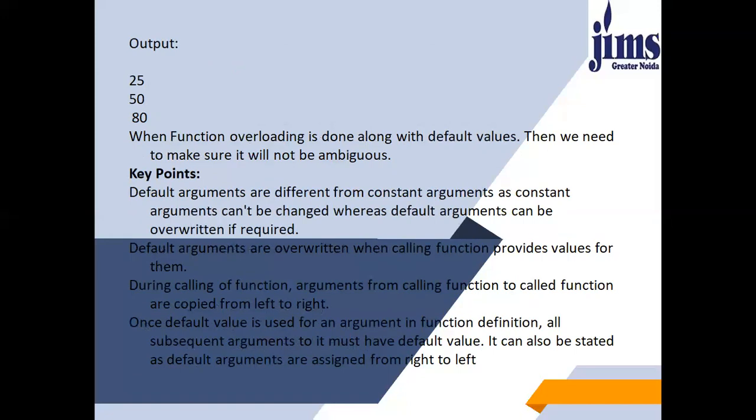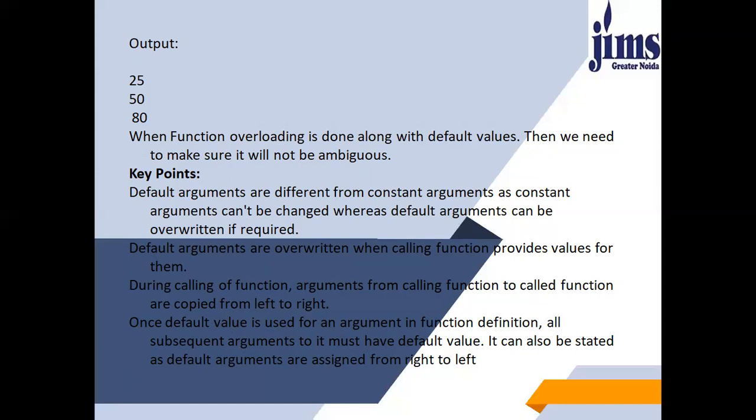Now the key points before using the default parameter value are: default arguments are different from constant arguments, as constant arguments can't be changed, whereas default arguments can be overwritten if required. Default arguments are overwritten when the calling function provides values for them. During calling a function, arguments from calling function to called function are copied from left to right.